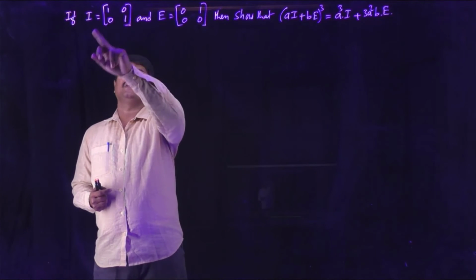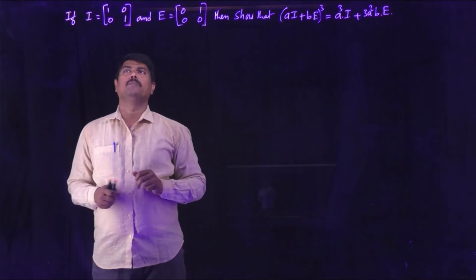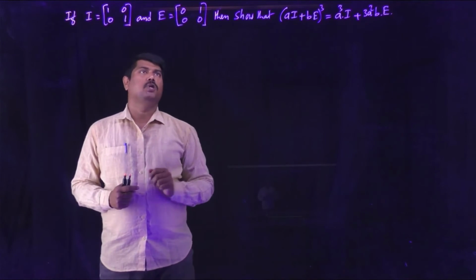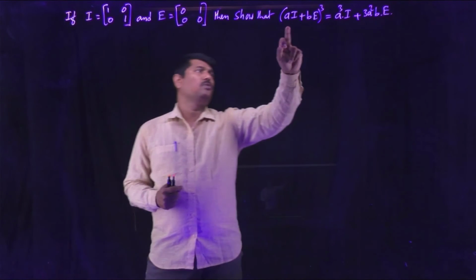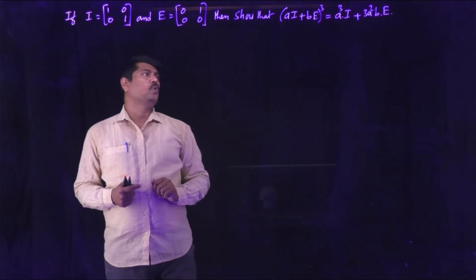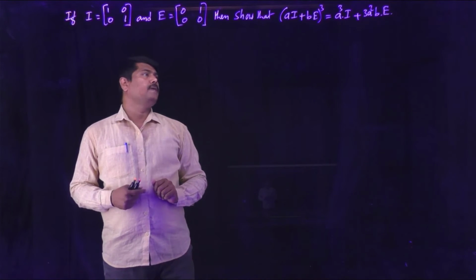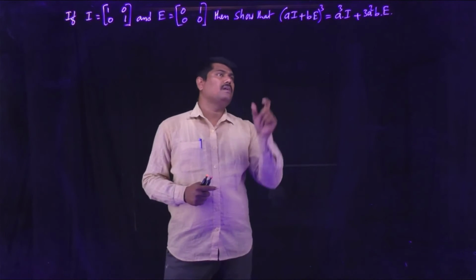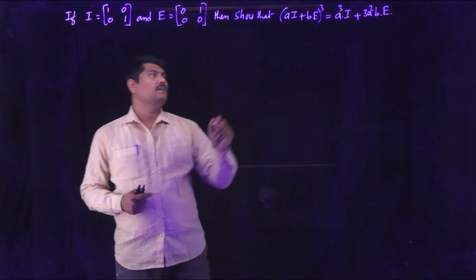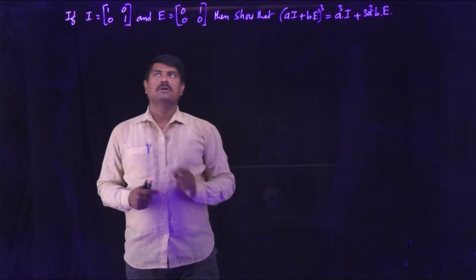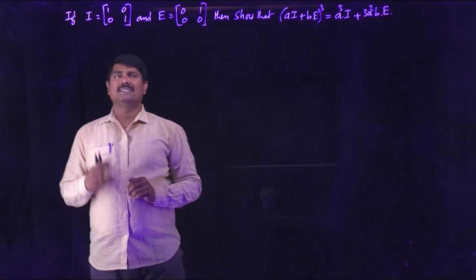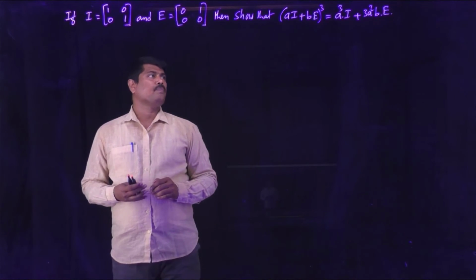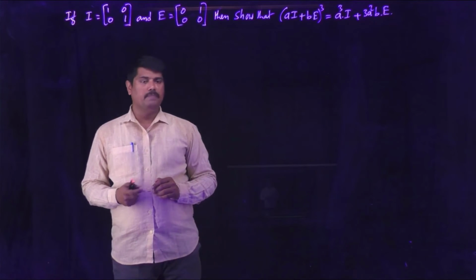The I matrix, generally the unit matrix, that is a 2 by 2 order unit matrix, is given as [1 0; 0 1], and another matrix E is given as [0 1; 0 0]. We are going to verify (aI + bE)^3 = a^3 I + 3a^2 b E. Here observe a, b are real numbers. They are not matrices. Only I and E are matrices. So from the given matrices I and E, we are going to verify that condition (aI + bE)^3 is equal to a^3 I + 3a^2 b E.